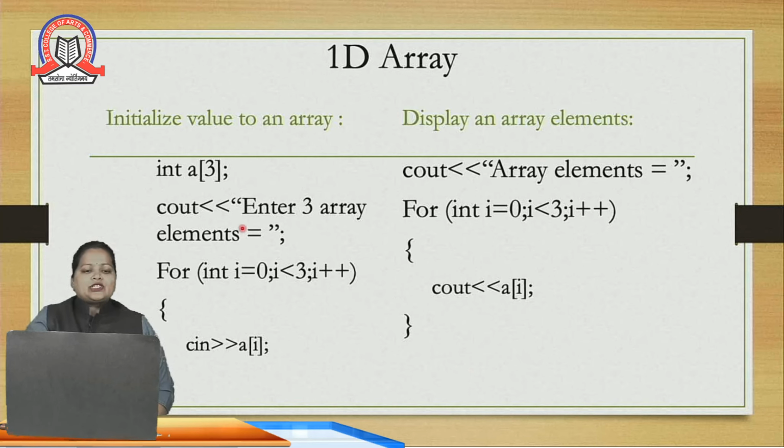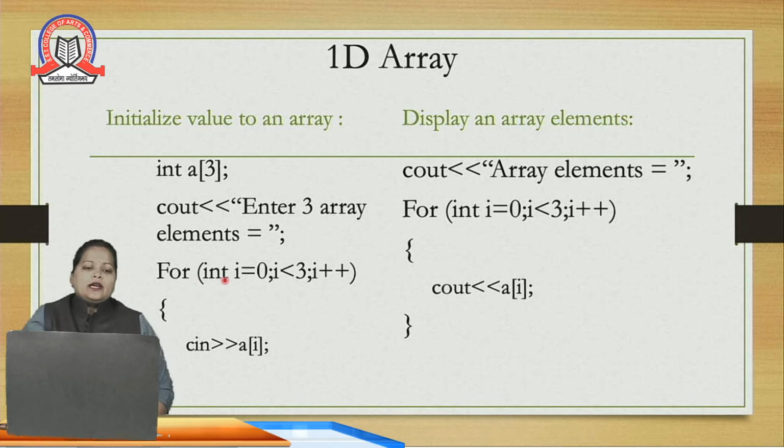Here is value initialization at runtime, or dynamically. At compile time, I know that 0 is my index position, 1 is my index position, 2 is my index position. But at runtime, how will we tell the compiler under which index to store which value? For that we use a for loop. It starts with one value and increments by 1, or by 2 also, but here we require incrementation by 1.